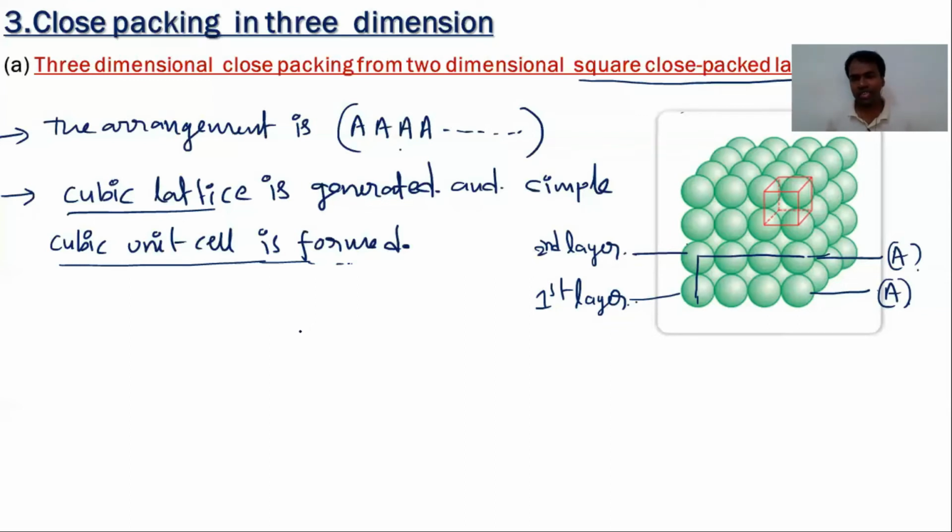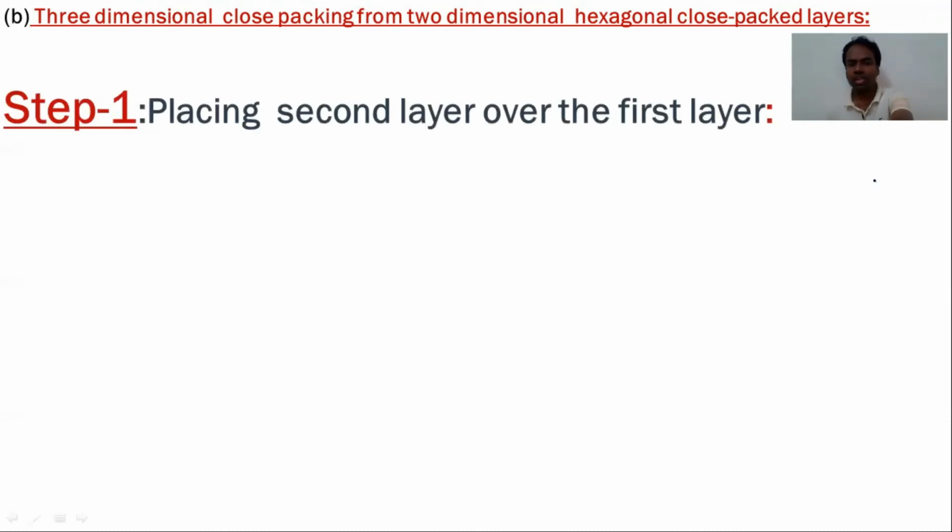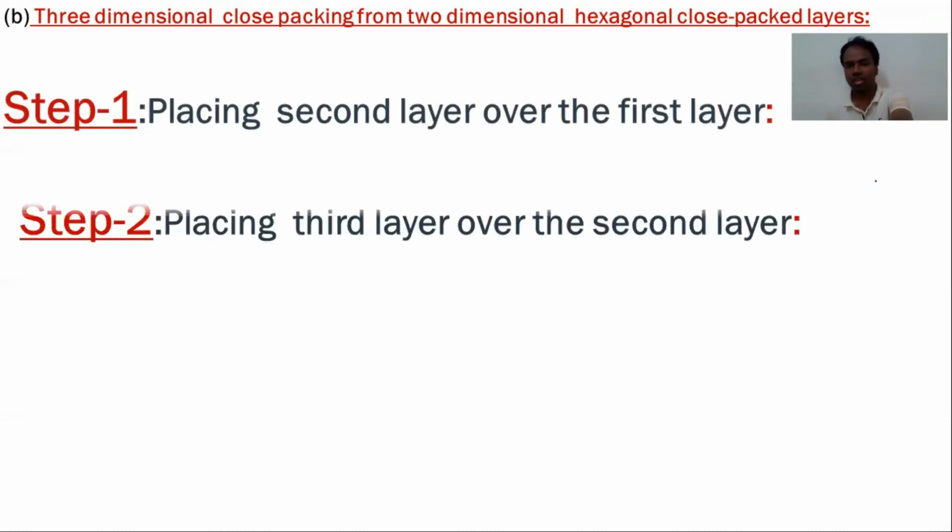The next one is the 3-dimensional arrangement of hexagonal close packed layers. 3-dimensional close packing from 2-dimensional hexagonal close packed layers. The formation of three-dimensional structures of crystals from two-dimensional hexagonal close packed layers takes place in two steps. Step 1 is placing the second layer over the first layer, and step 2 is placing the third layer over the second layer.